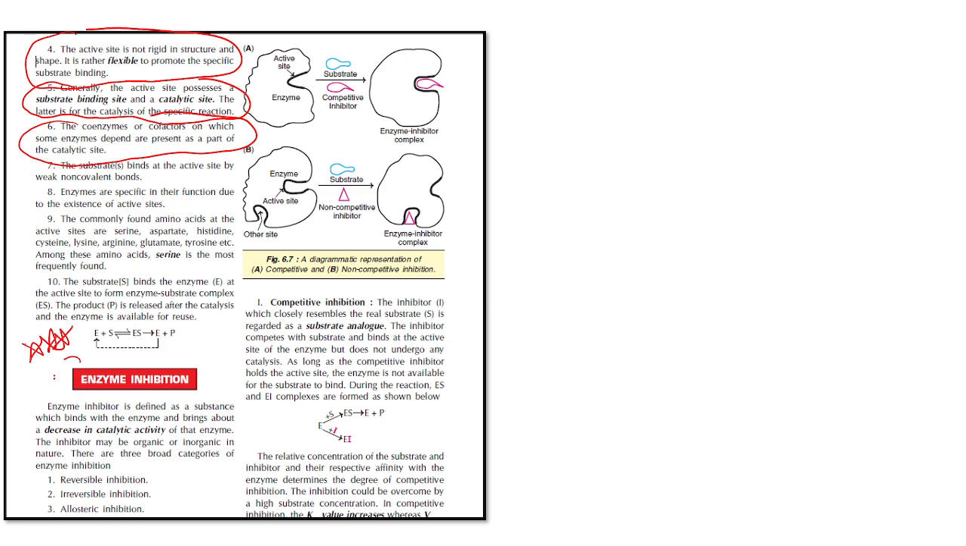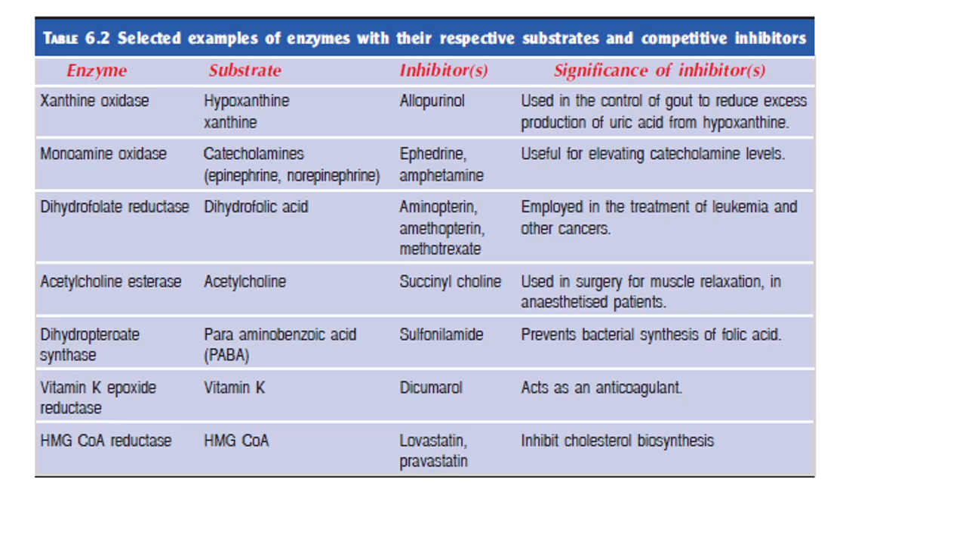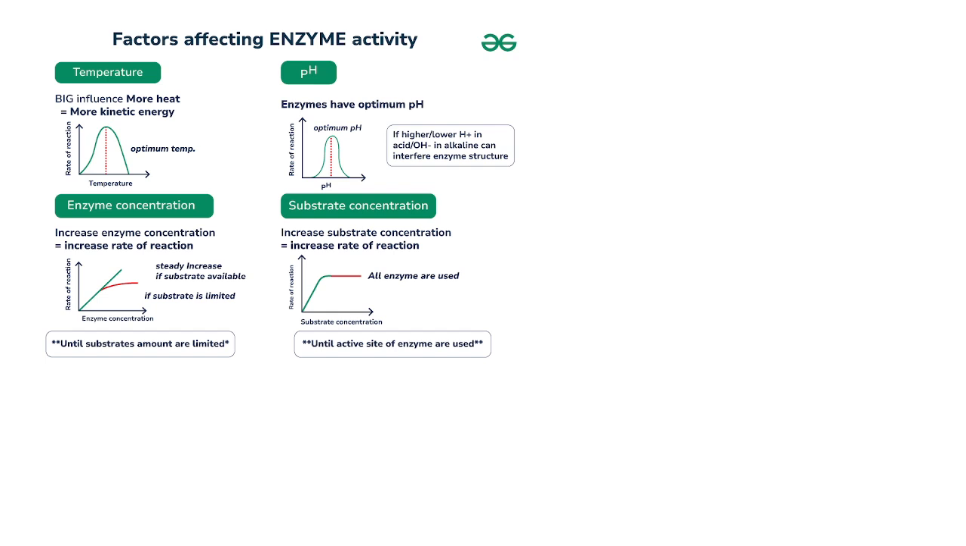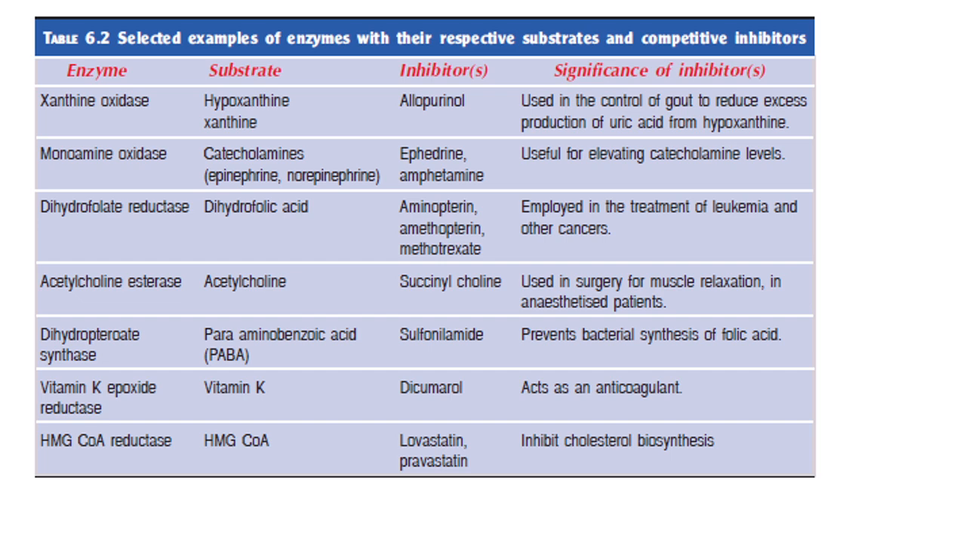So all this you need to write to get full marks. And also you need to write about enzyme inhibition from the standard textbook: reversible, irreversible and allosteric inhibition. If you write these points in your exam, you will get good marks. Then, what are the factors affecting enzyme activity? Temperature, pH, enzyme concentration, substrate concentration. Classification of enzymes is a repeat question. And also examples for competitive inhibitors you need to write in the exam.